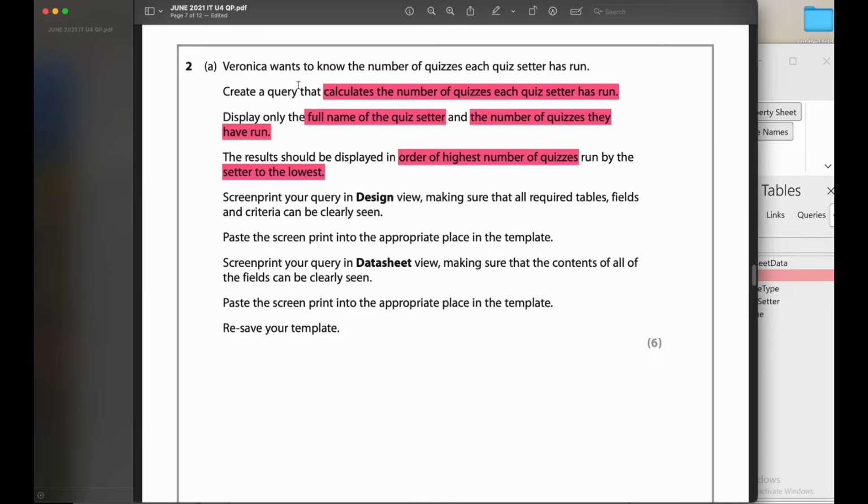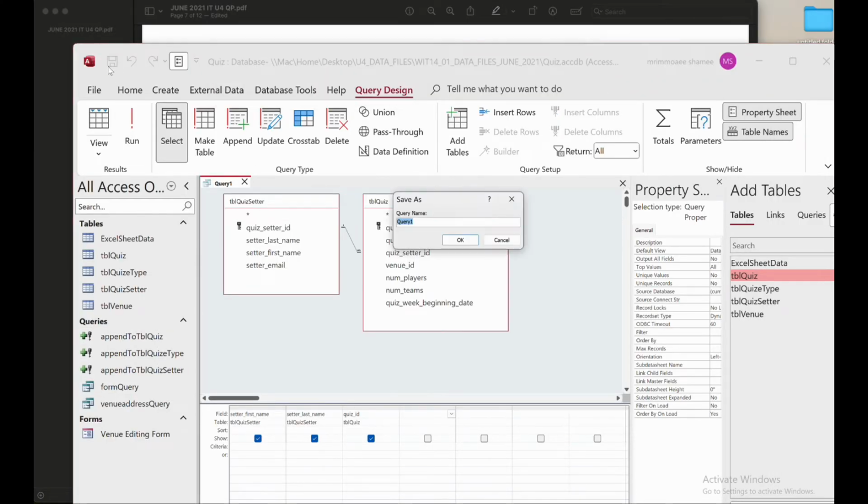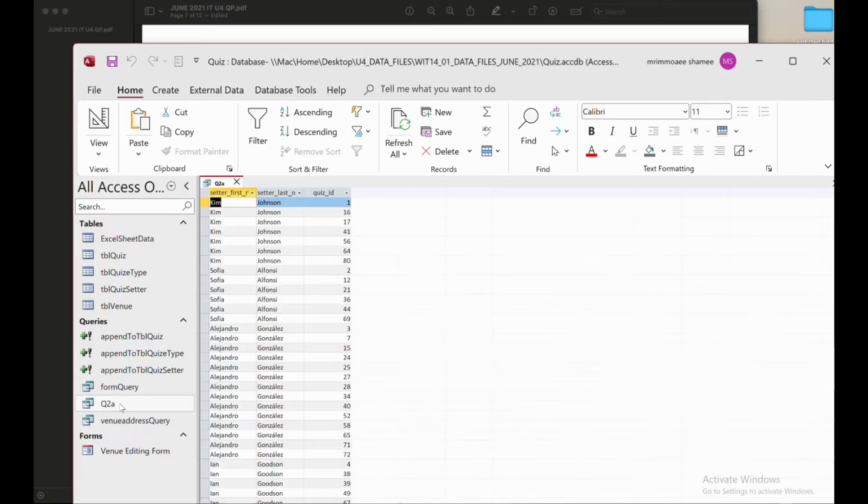So maybe I can save it as 2A. So for this one I can just save it as question 2A. Okay, then when I double click on it, you can see that I already get a view here.